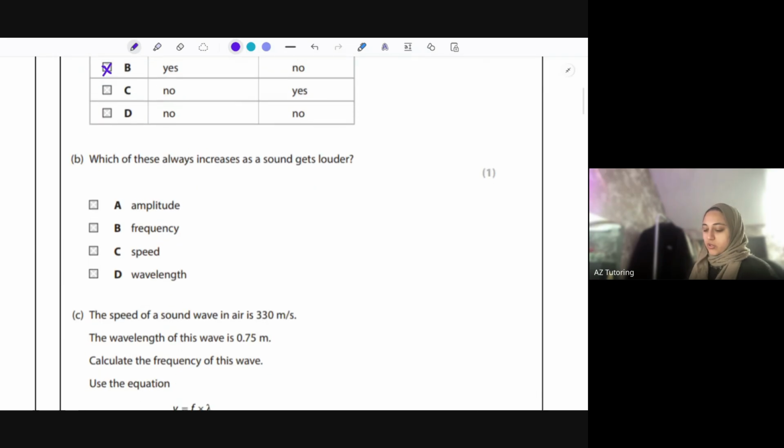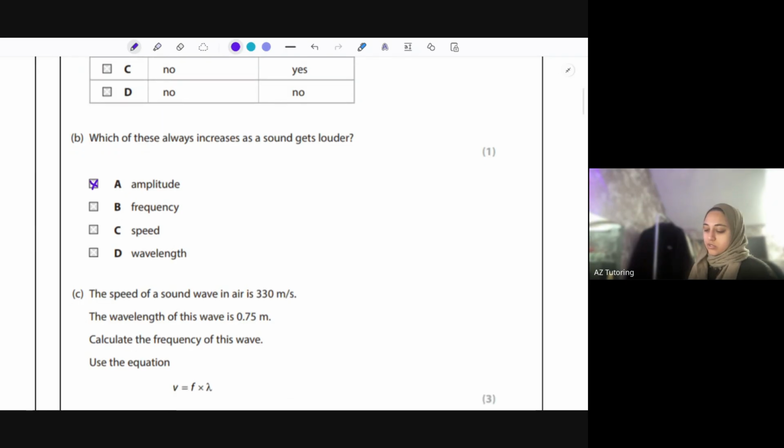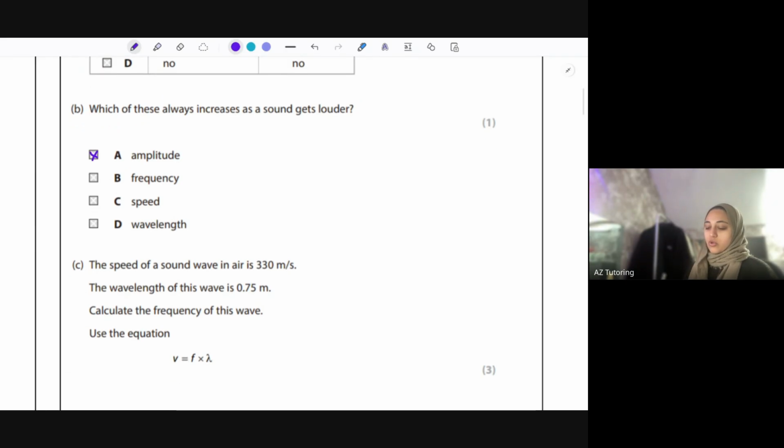Which of these always increases as sound gets louder? So the louder you increase your sound, your amplitude gets louder. The frequency doesn't go up, frequency is just amount of waves per second. Speed doesn't change of the wave, and the wavelength is the peak of one wave to the next wave, that doesn't increase as well, so it's amplitude.